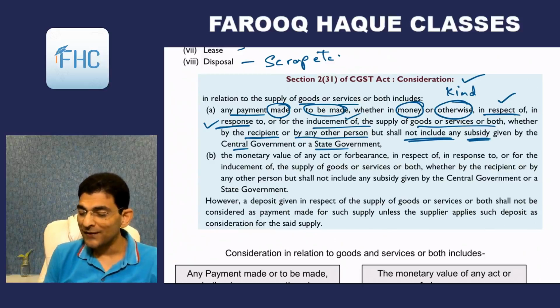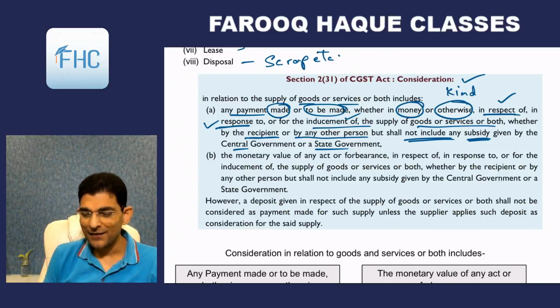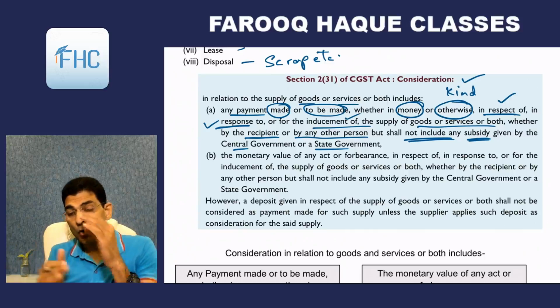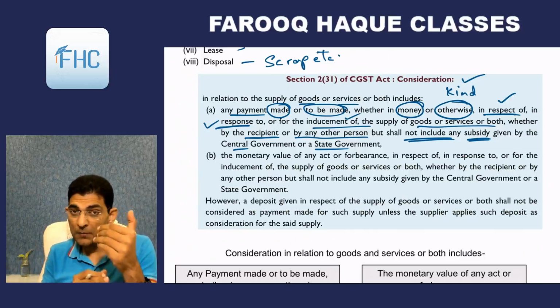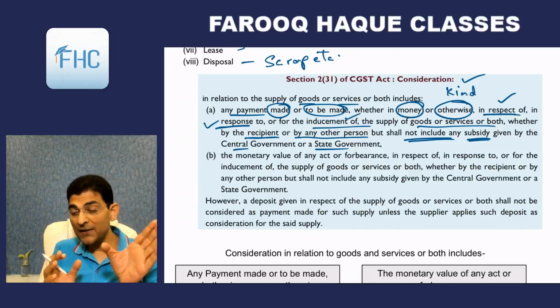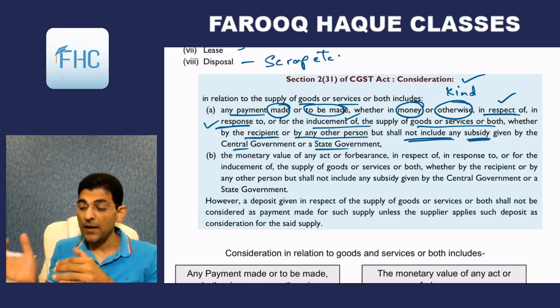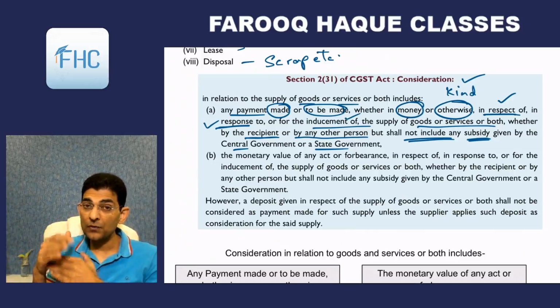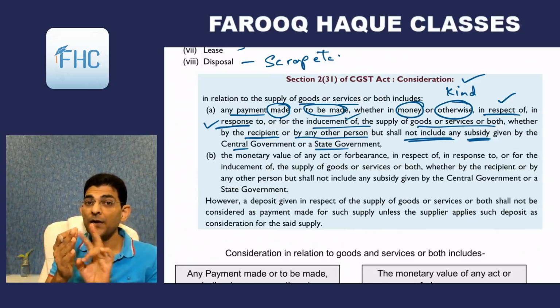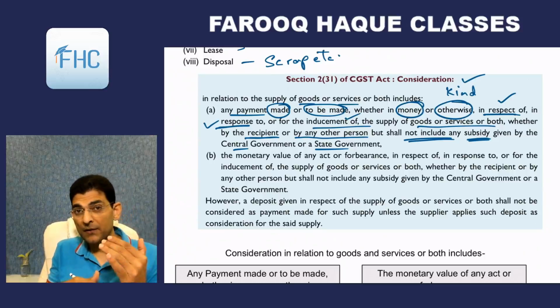So that was clause A. Interesting one. Let's read it once again. Payment made or to be made. An actual payment might have been done or it is agreed to be made. Whether in money or otherwise, means it can be in money, it can be in kind. The payment will be called consideration if it is in respect of, in response to, or to induce the supply.